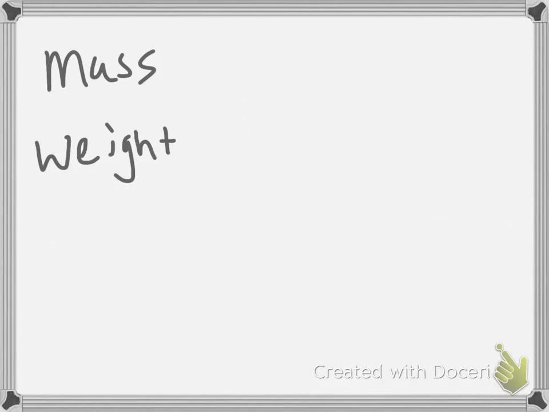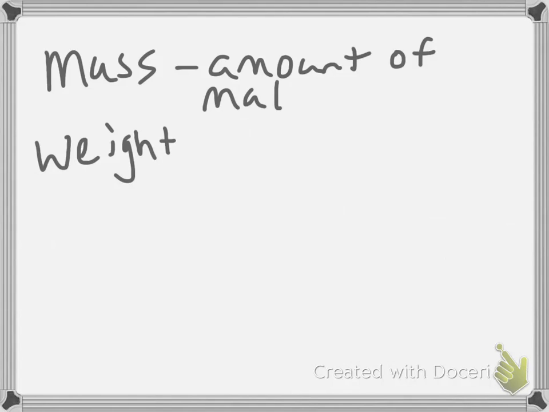Now, one of the things that we need to start out with gravity is mass versus weight. Often confused for each other. Remember that mass is the amount of matter, and we measure that in kilograms. Mass is one of those things that whether you are on Earth or on the Moon or on Jupiter, it's not going to change. The amount of matter that makes up you stays the same. You still have the same number of molecules in your body, no matter where you are.